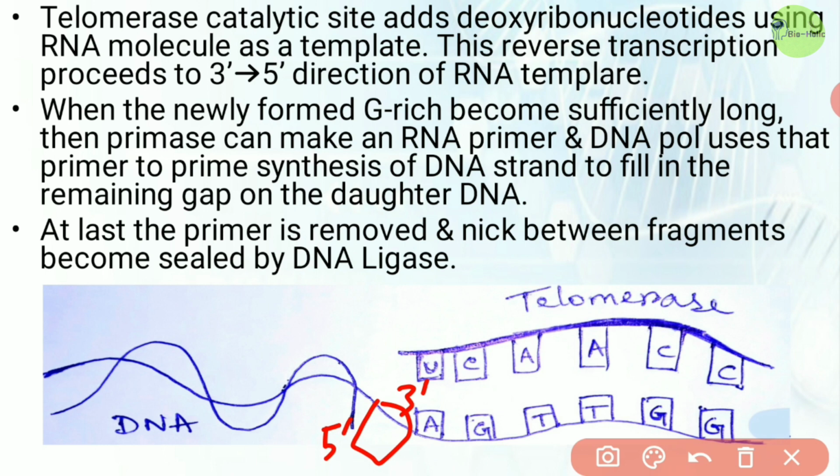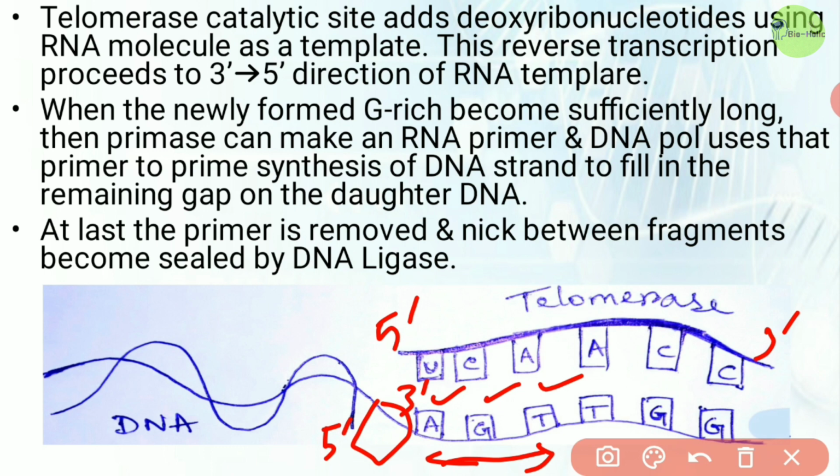So that's why telomerase, which works in the 3' to 5' direction, can elongate the DNA template strand by addition of new nucleotides. Okay, like this. So then a new RNA primer can be added by the primase enzyme to fill in the gaps according to this template strand. Okay, clear?